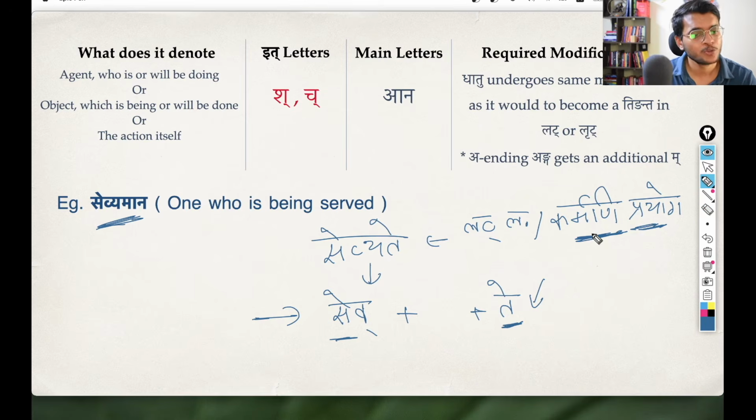But this point needs to be known, that all the karmani forms of any verb are always in the atmanepadi form, even though the dhatu is parasmepadi, atmanepadi, ubhayapadi, it does not matter. The karmani forms are always atmanepadi form. So you have the dhatu, you have the ting pratyaya, and then what about the vikarana pratyaya? What kind of vikarana pratyaya comes for the karmani forms? The kind of vikarana pratyaya that comes here is this ya.